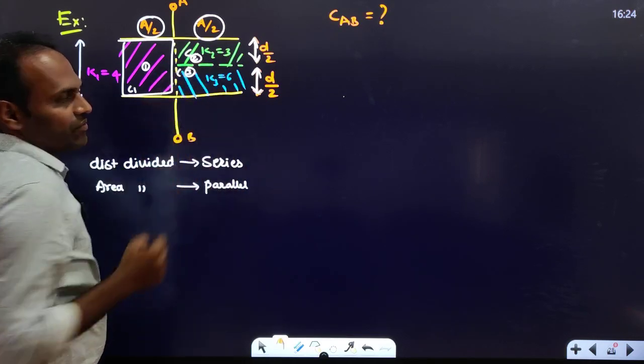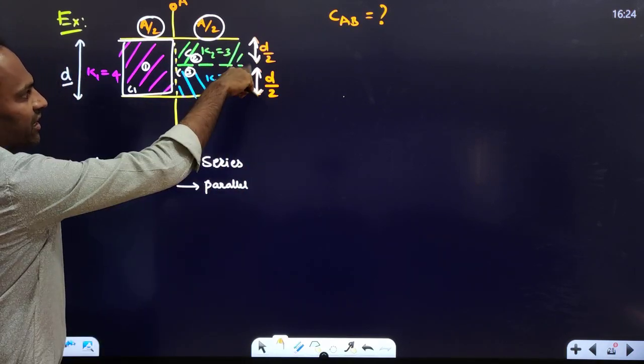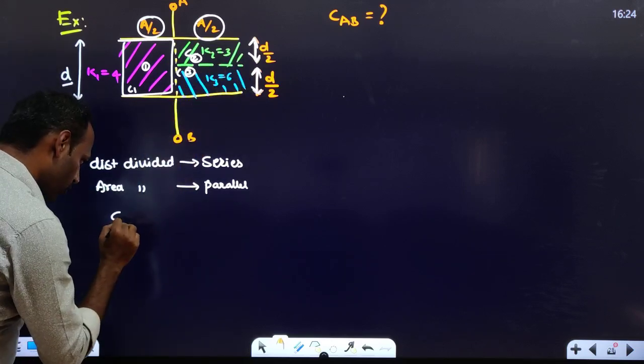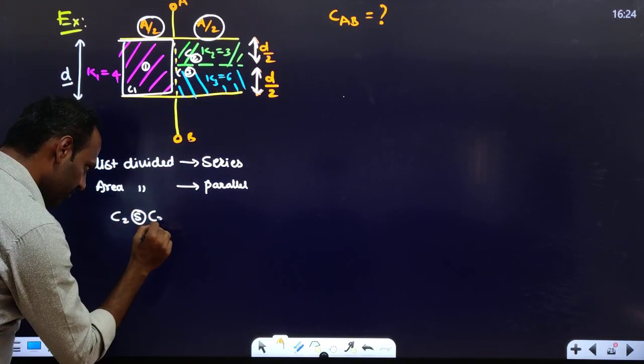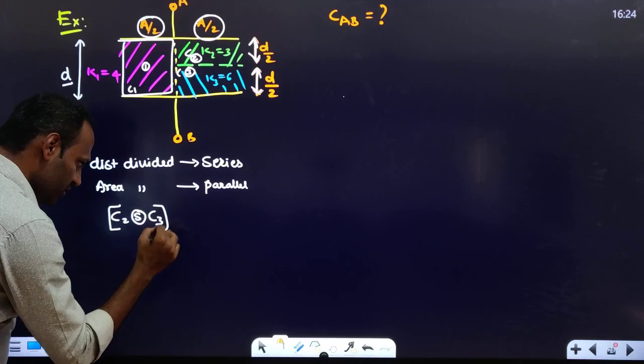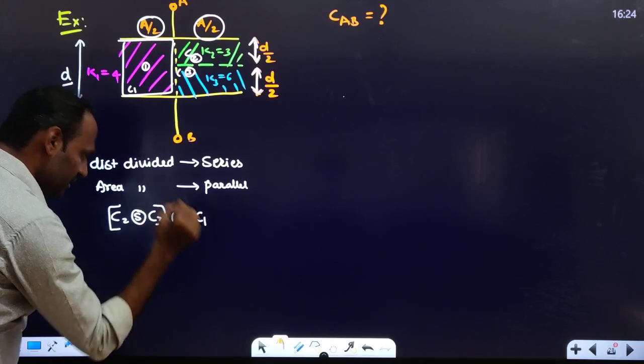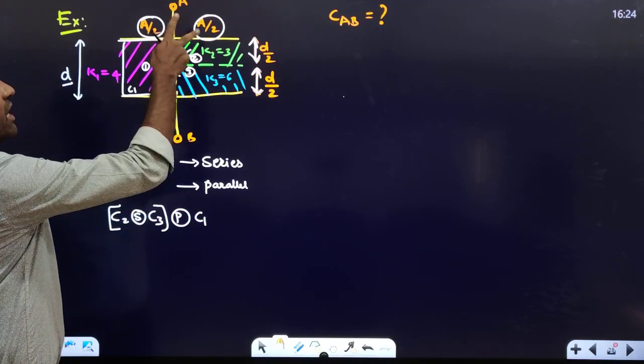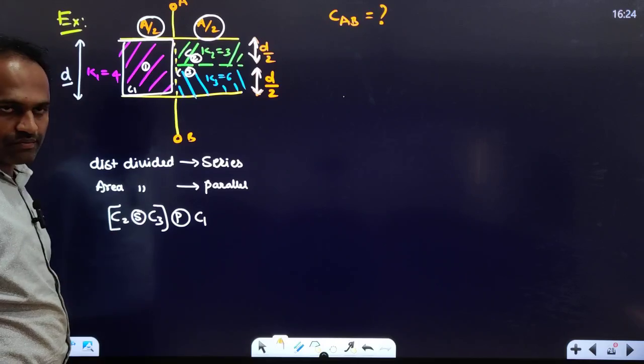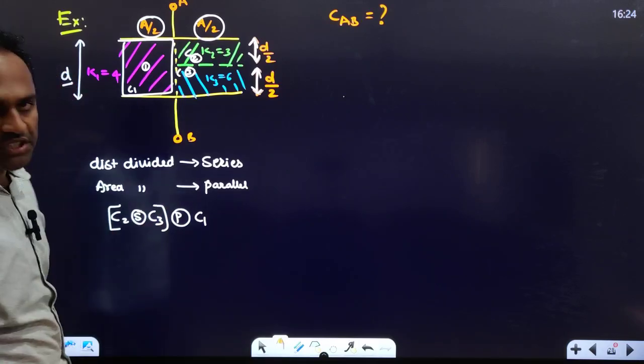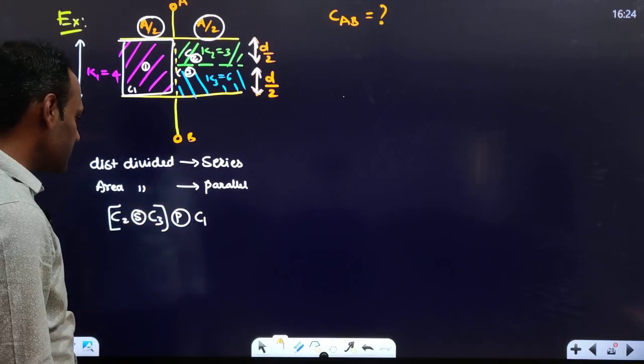C2 and C3, these both are in series because they are dividing the distance. So C2 is in series with C3. Right? This combination is in parallel with C1 because they are dividing the area. So they are in parallel. Okay, we got to know the combination. Now note down the values of C1, C2, C3.